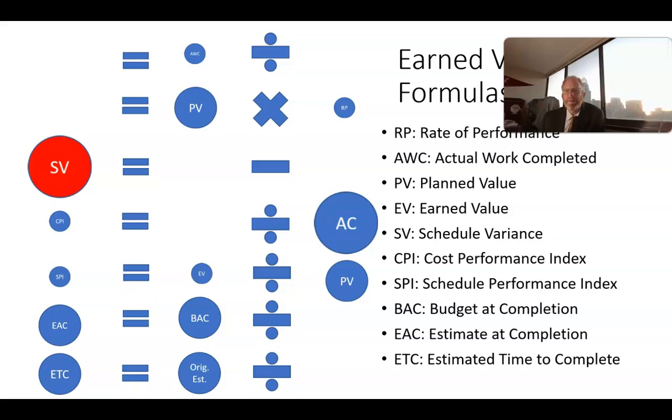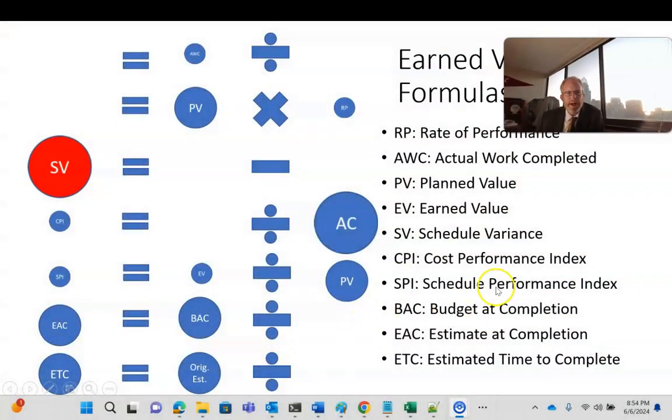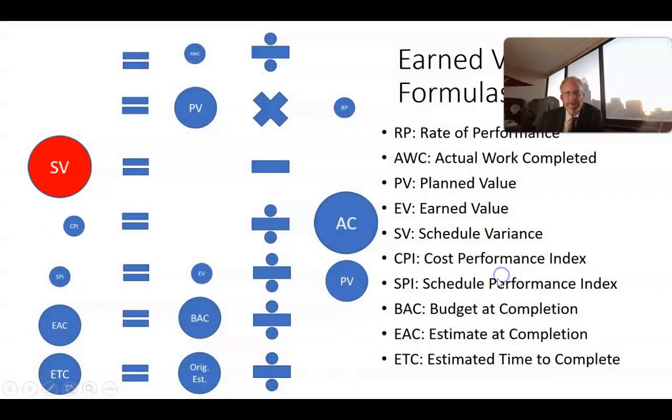Now, estimate at completion. This is where we can use some of those indices to try to project out what the project is going to look like towards the end. So estimate at completion is going to be the budget at completion, or in other words, what we thought the budget for the entire project was going to be, divided by that cost performance index. So if we're running over budget, if we're overrunning a bit, that CPI number is going to be small.